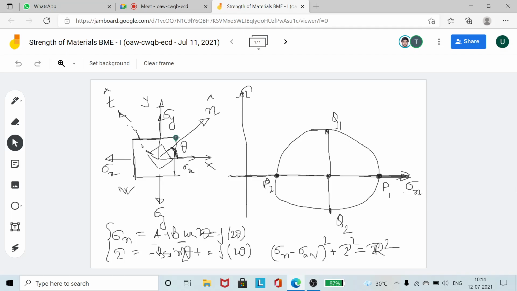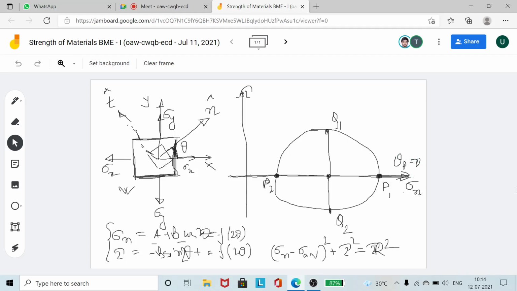So for this case actually, as I discussed, these two will be the principal planes because they carry no shear stresses and they carry the maximum principal stresses. So this one and this one, or all the 4 edges of the square actually, they are principal planes. So this line actually represents your theta p is equal to 0. So the x-axis actually represents theta p is equal to 0.